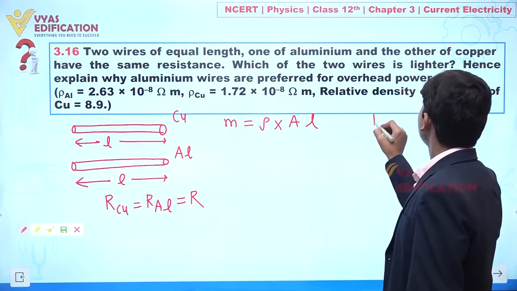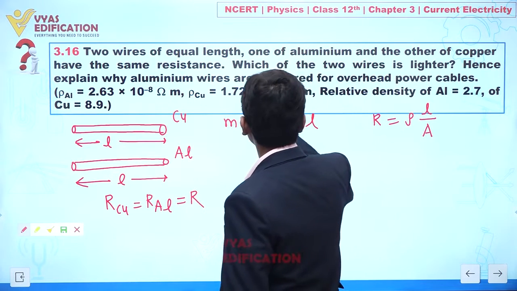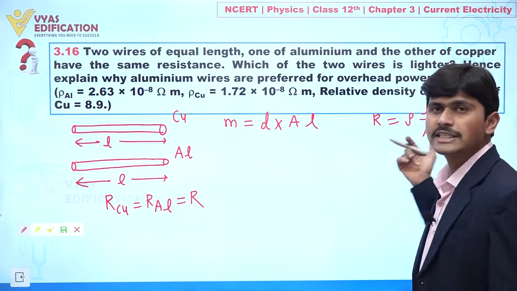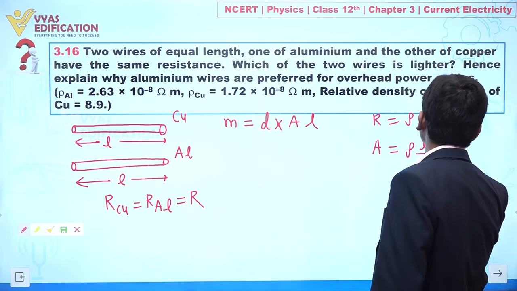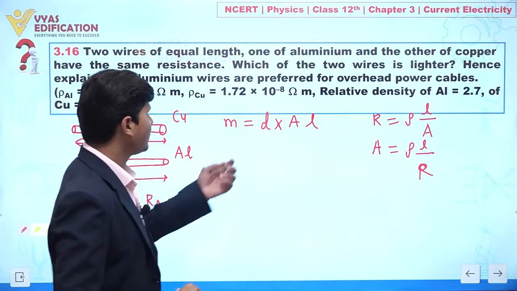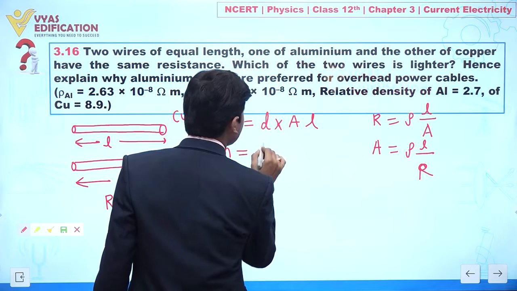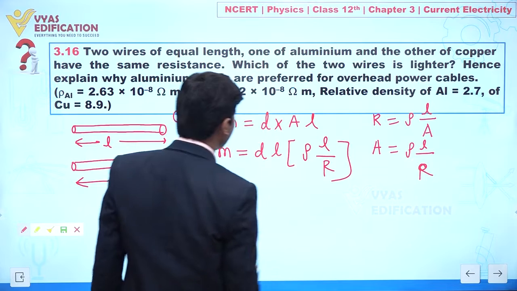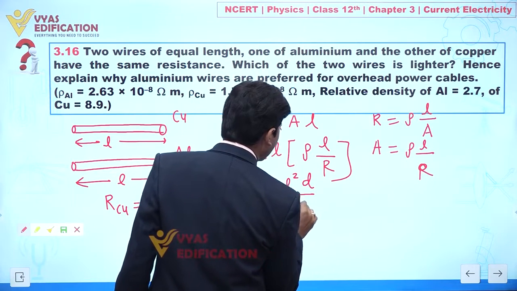So we can write resistance as rho L by A. I am just replacing density by D here, because we always denote resistivity by rho. From here, A can be written as rho L by R. So in place of A I write rho L by R. Mass is density times length times area, so mass is given by rho L square D by R.